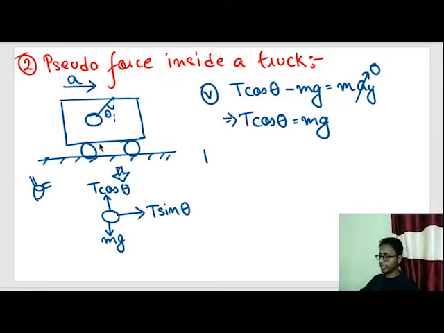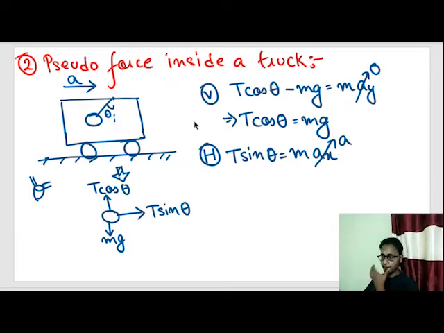Similarly, for the horizontal component, T sin theta equals mass times acceleration in the horizontal direction, which is a. So T sin theta equals ma. Now observe this equation and this equation.